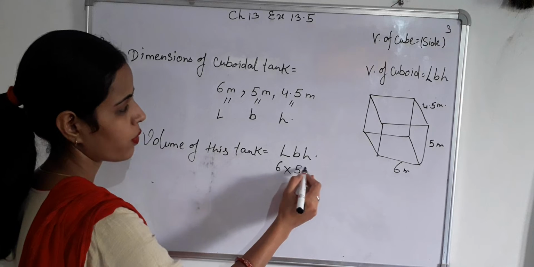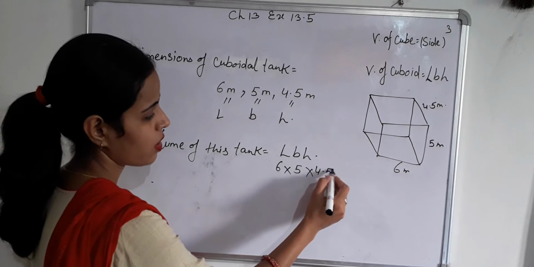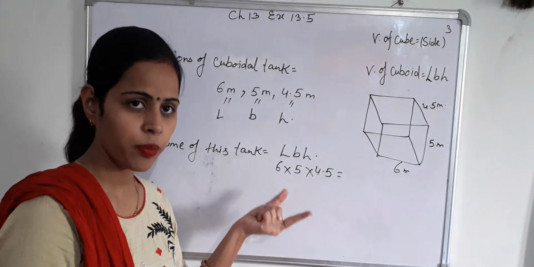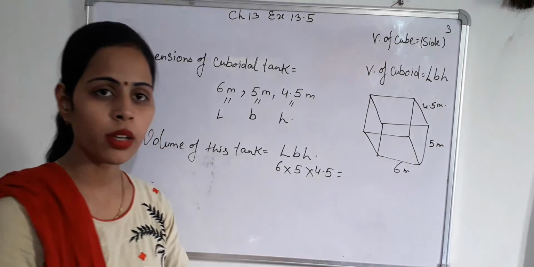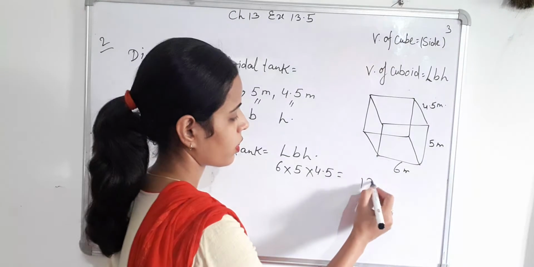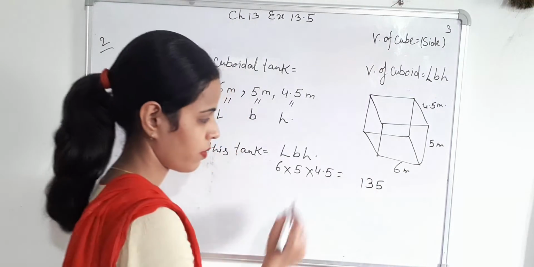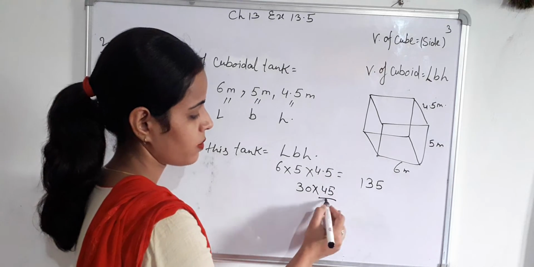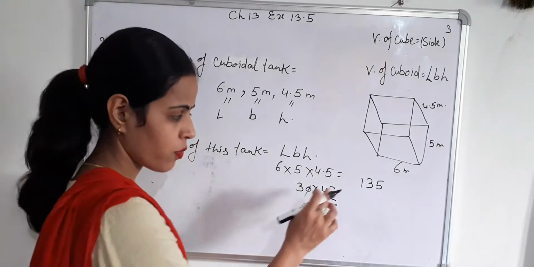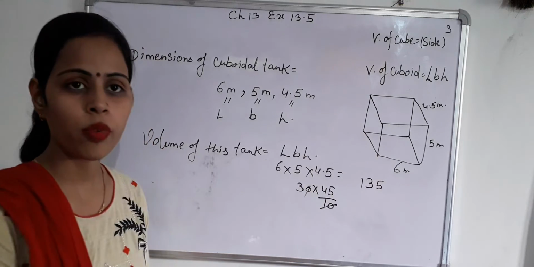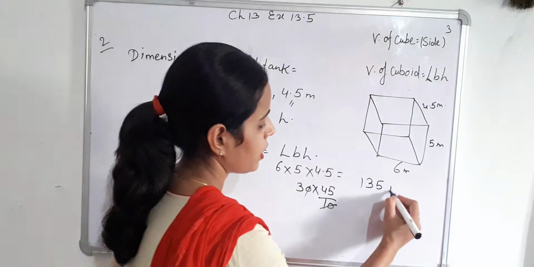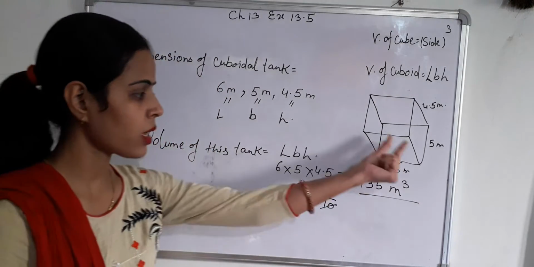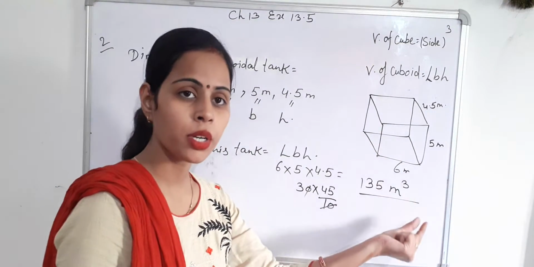6 into 5 into 4.5 equals 6 into 5, 30. 30 into 4.5 equals 135. Decimal is removed by 10, 45 into 3 equals 135 meter cube. So volume of this tank equals 135 meter cube.